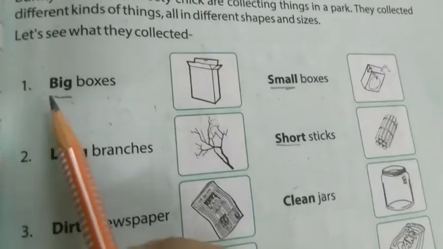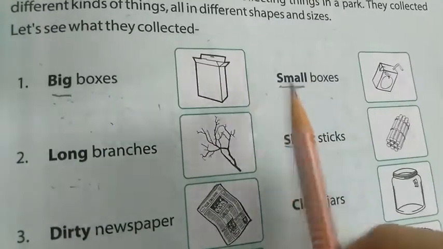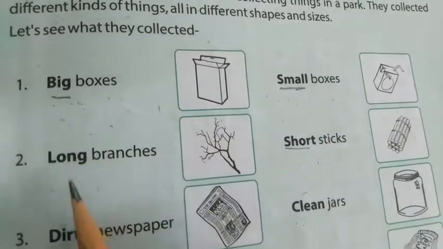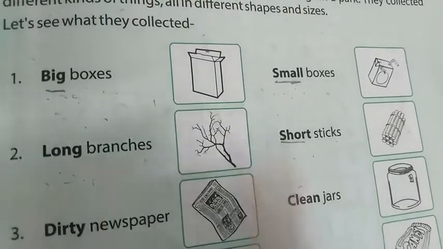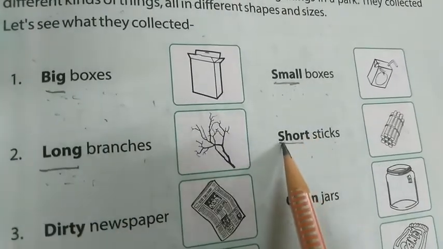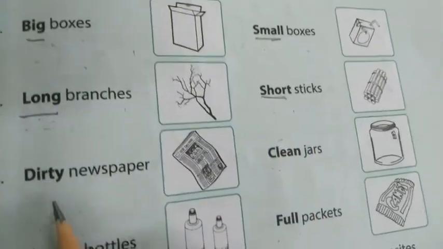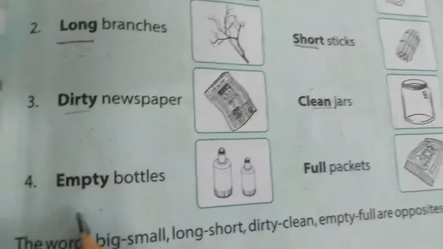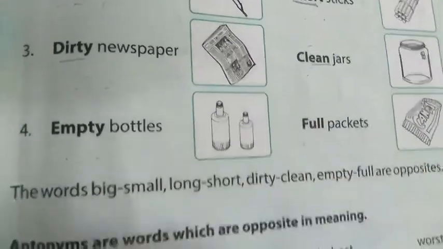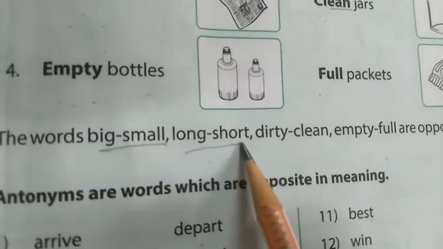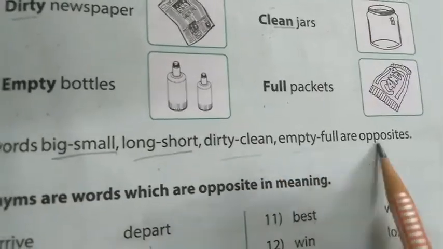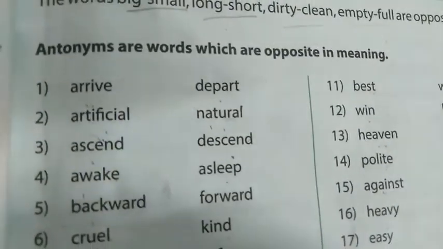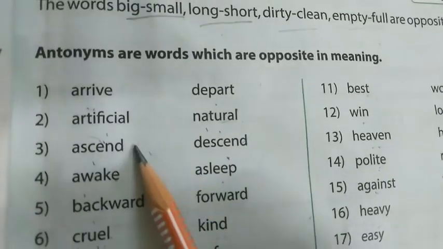Here let's see. Big boxes, small boxes. Here big and small are opposites. Small is opposite to big. Then long branches, short sticks. Long and short are opposite to each other. Then dirty newspaper, clean jars. Opposite to dirty is clean. Then empty bottles, full packets. So here the words big and small, long and short, dirty and clean, empty and full are opposites. Now here examples are given. A few words are given here, and we are also given the opposite words for these words.